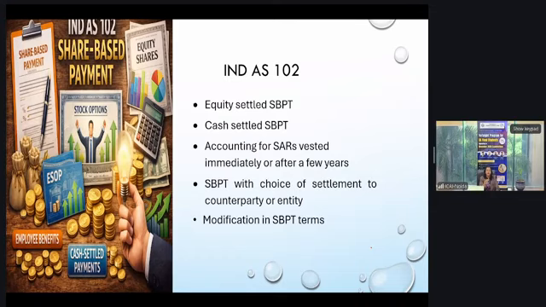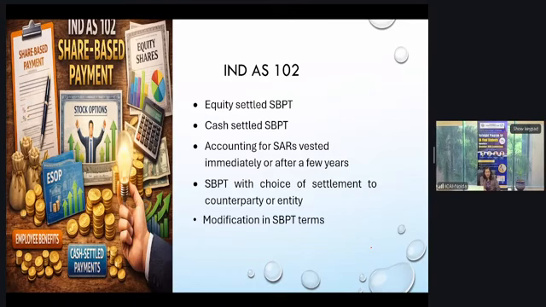So one has to be very careful about what type of mistake they can make. Sometimes they transpose the numbers, like 1052 can be written as 1025. So be alert and conscious while doing computation for this particular chapter, and focus on the journal entry part also, because mostly in questions journal entries are tested. This concept of share based payment is tested through passing journal entries.